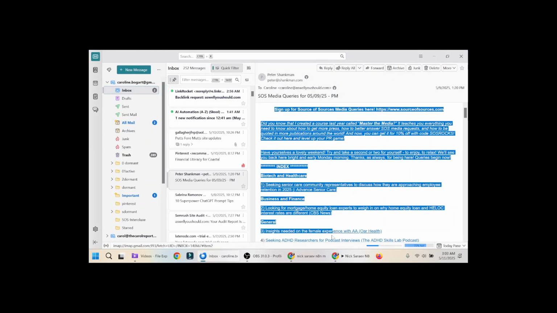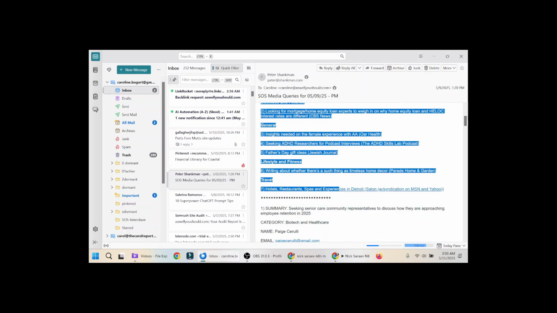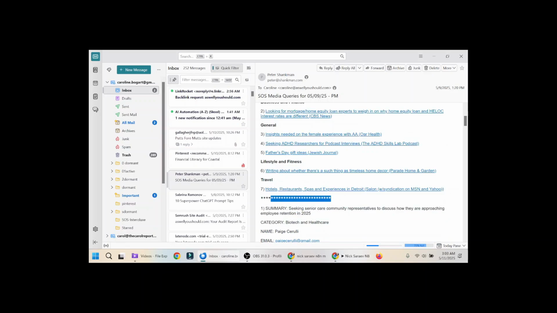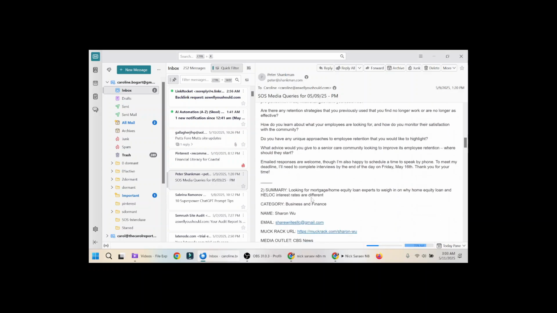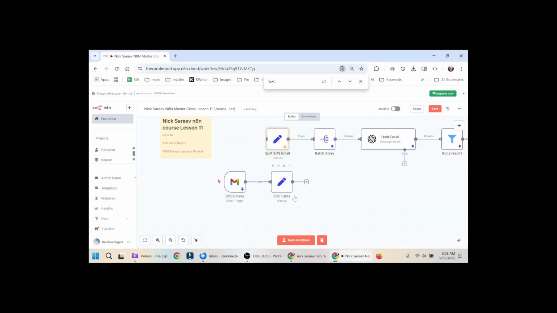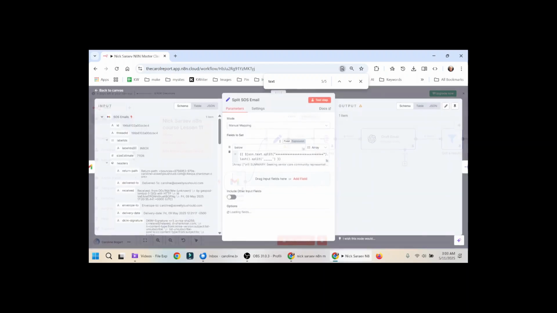So the first portion of the split is going to be everything up to the actual queries. And we're going to use these asterisks to split the email. And then the second part will be all of the queries. But then in between each query are these three dashes, underscores. And so we'll use that to split one query from the next. And we're going to do that all in one edit fields node like this.